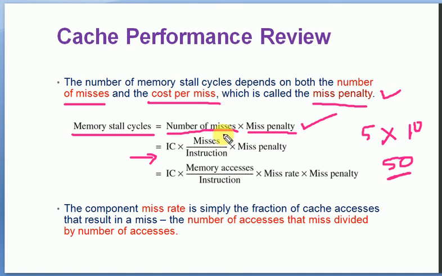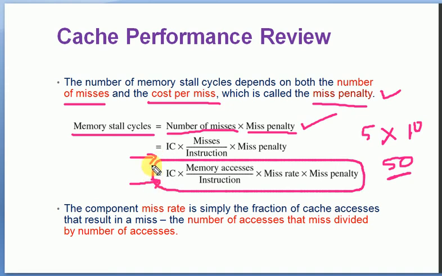The same equation is expanded here, which is equivalent to instruction count times memory accesses per instruction, that is, the total number of memory accesses per instruction, times the miss rate, times the miss penalty, which is the formula used for evaluating the memory stall cycles.